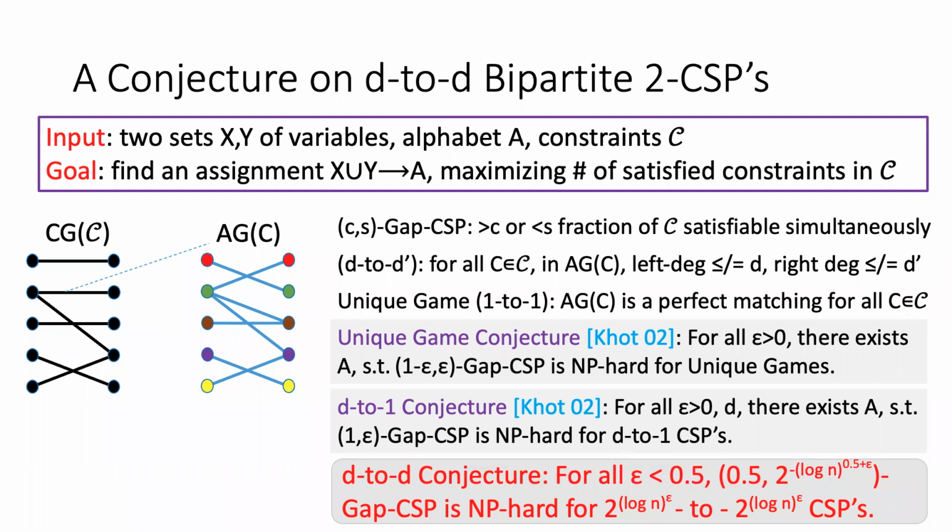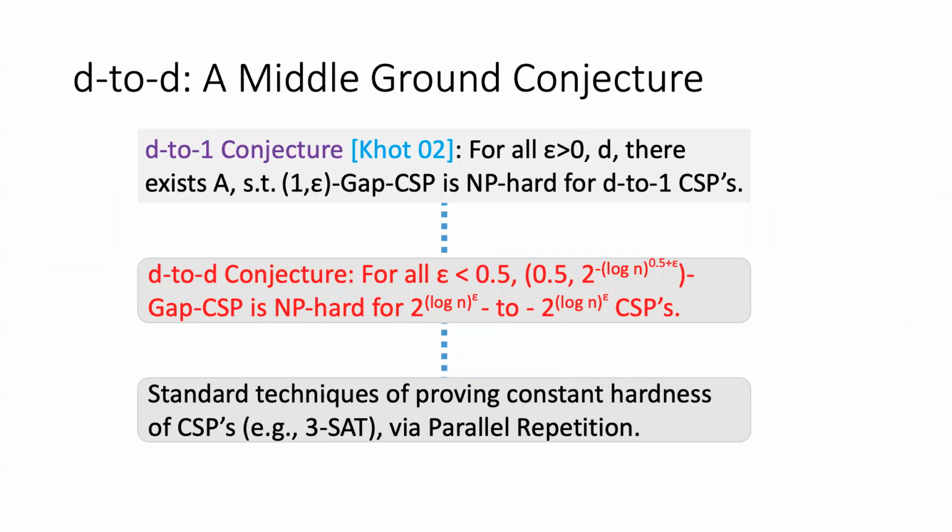Okay, so this is our conjecture. One remark about our conjecture is that it can also be viewed as occupying a middle ground between the D-to-1 conjecture by Khot and the hardness of approximation proofs that can be achieved by standard techniques, like, for example, 3-CSPs together with parallel repetition.